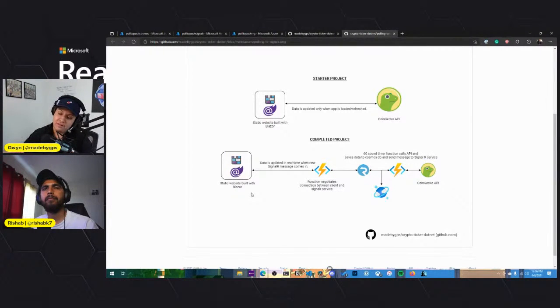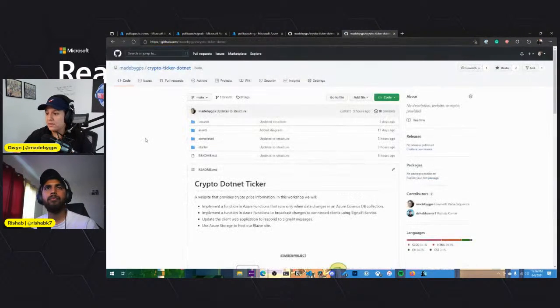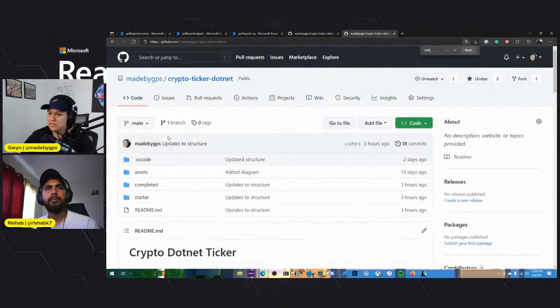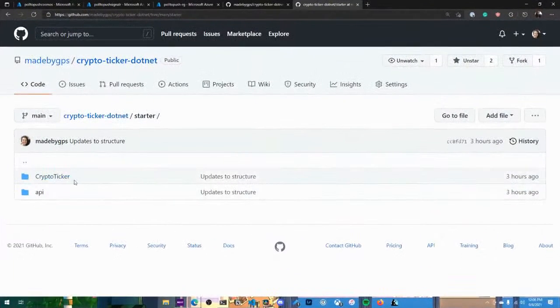That data is going to come in real time, right? So yeah, this architecture you can find in the Git repo. We'll take a look a little bit. Let me zoom in more so it's a little easier to take a look at here. So the starter, that's where we're going to start. And you see we have in here crypto ticker and the API.